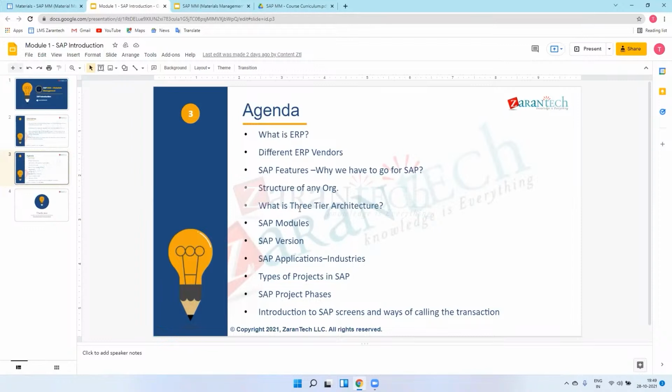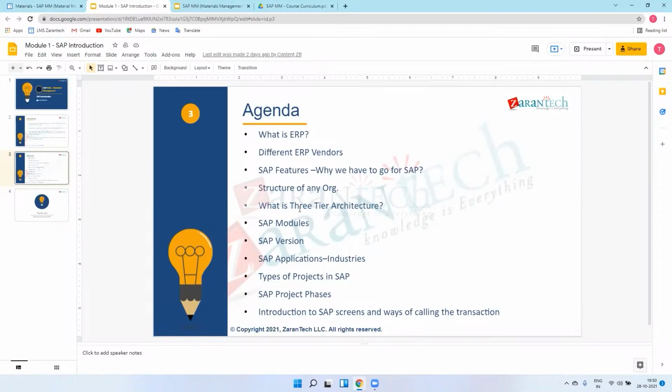Can you repeat this? I missed it, sorry. Okay, so in three-tier architecture, this is a technical concept. In our three-tier concept with SAP R3, R3 is a version. I will explain this in the next question. So in SAP R3, there is a new generation of enterprise software. So this is the three-tier architecture: database, application, and user interface.